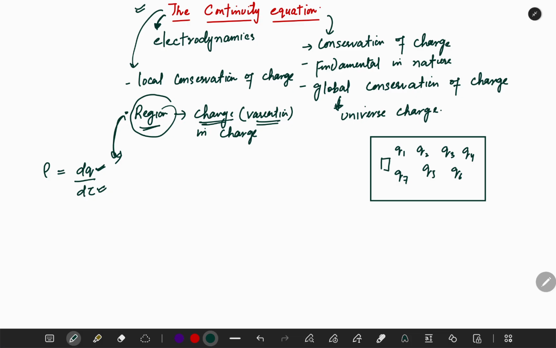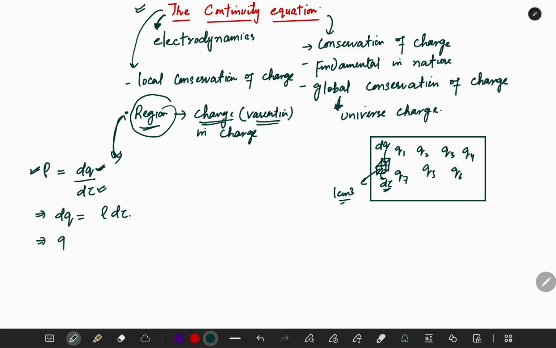Let's say there is some small region d tau, and dq is the amount of charge in that region. And let's say this is a 1 centimeter cube volume. If we define the charge density, which is actually a volume charge density, dq by d tau, then we can write dq is equal to rho d tau.